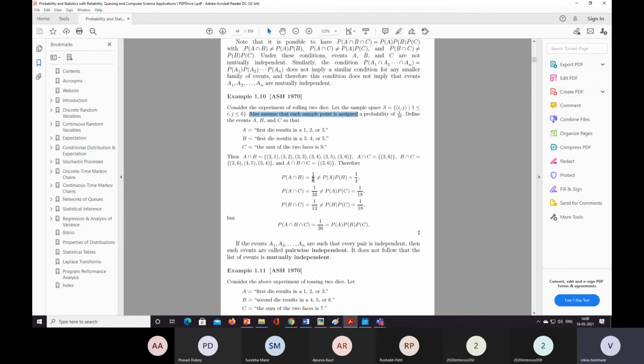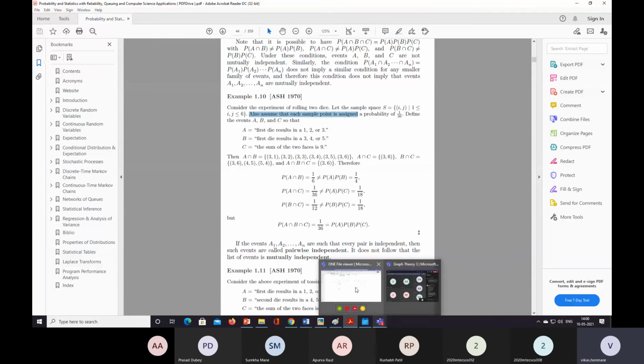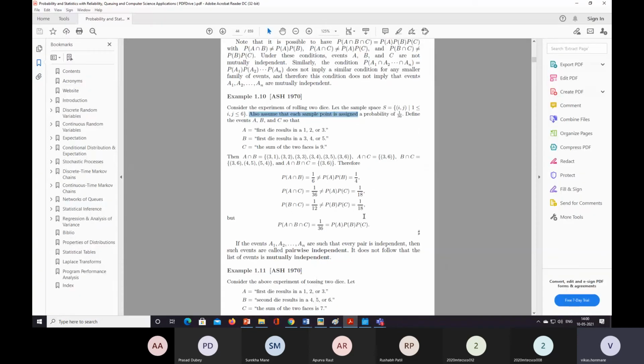So this is not 1 by 36, it is 18 divided by 36. Total 18 points, divided by 36 means the probability of A is 1 by 2.